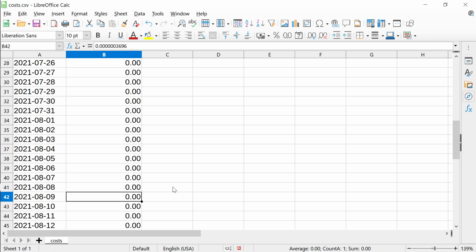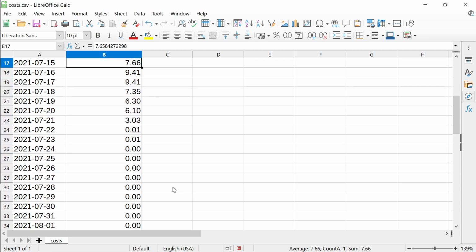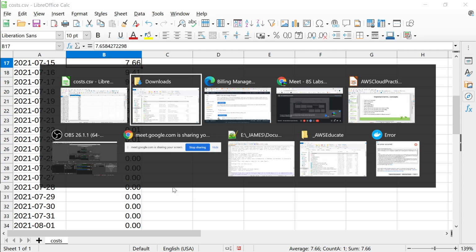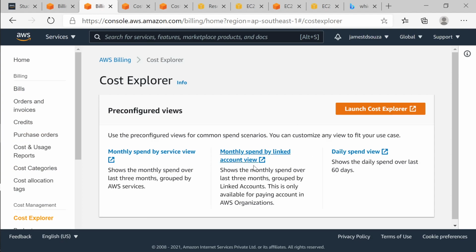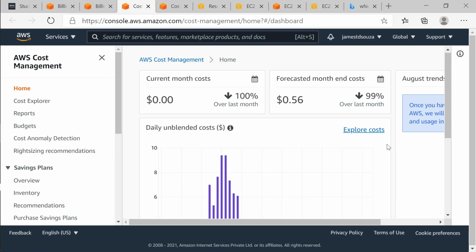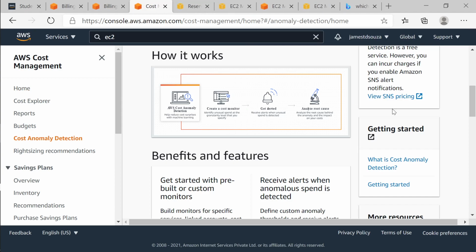This is an Excel report, but you can also get a graphical view. So Cost Explorer is one place where it gives you a graphical view, and if you launch this, you will get this part, the Launch Explorer over here. So you can just start it and see.